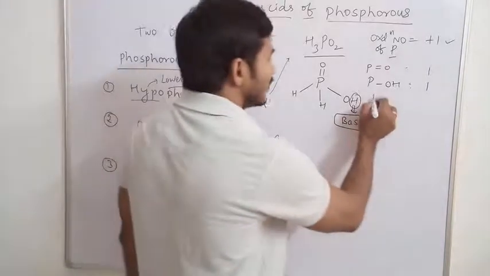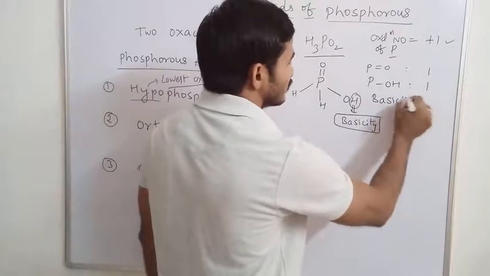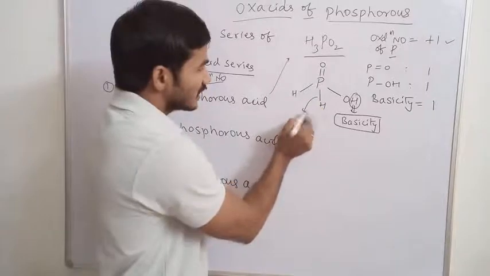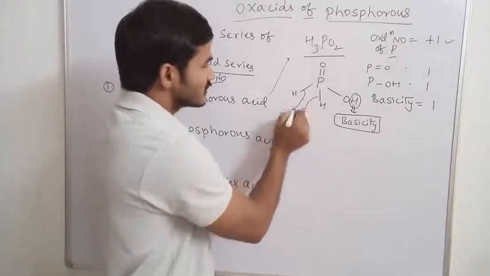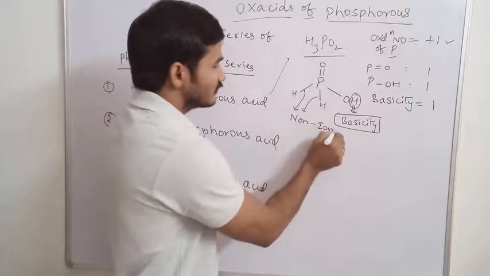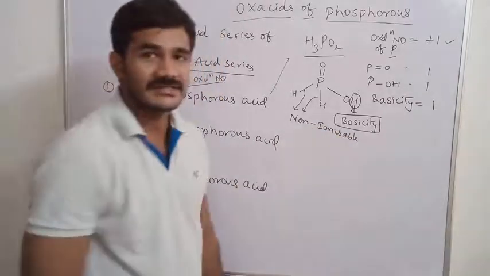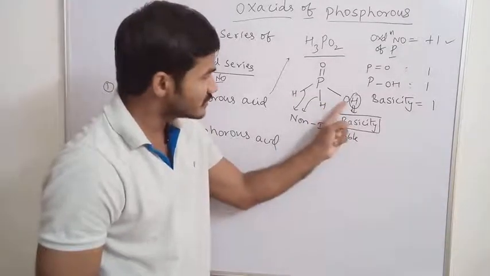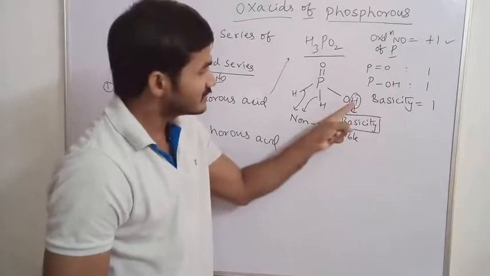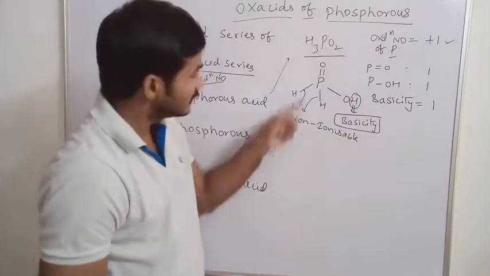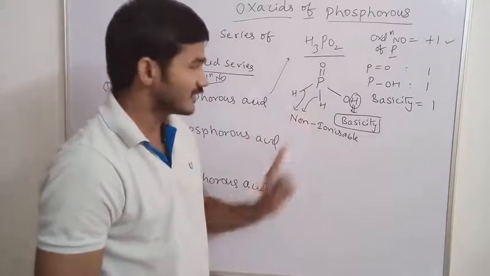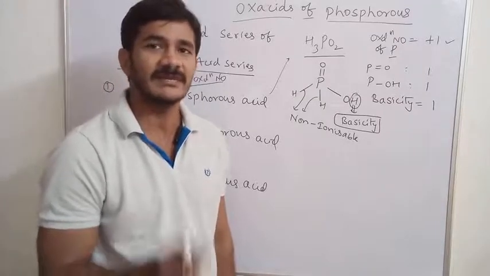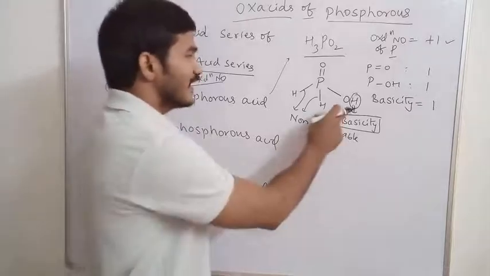What is the basicity of this molecule? Basicity is equal to 1 because it has one replaceable hydrogen. These P-H bonds are non-ionizable, so they are not responsible for the basicity. But this OH bond can be ionizable. As this OH is easily ionizable, it is responsible for the basicity. Basicity is nothing but the number of H plus ions replaceable by metal atoms. Here one hydrogen can be replaced.